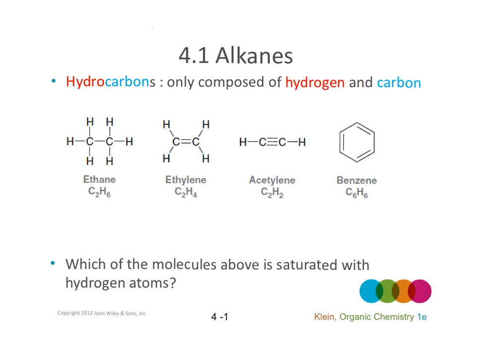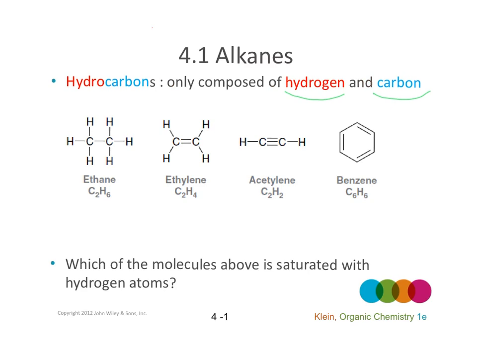Hydrocarbons are organic compounds that are made of only hydrogen and carbon. Hydrocarbons can be either saturated or unsaturated. In saturated hydrocarbons, there is no pi bond. In unsaturated hydrocarbons, there is at least one pi bond. So it can be a carbon-carbon double bond, or it can be a carbon-carbon triple bond.